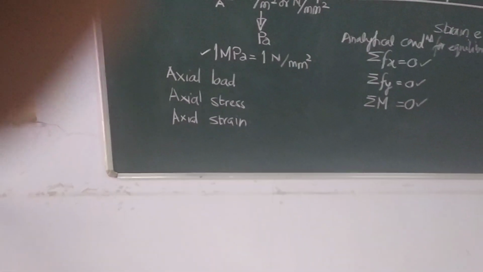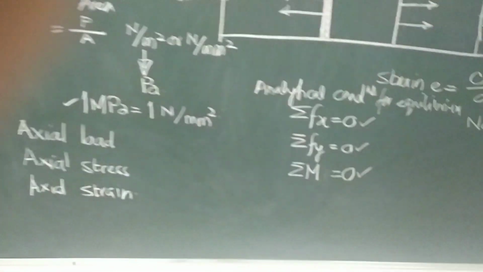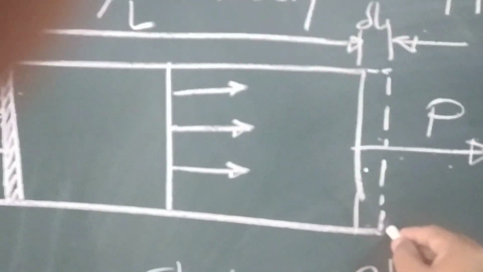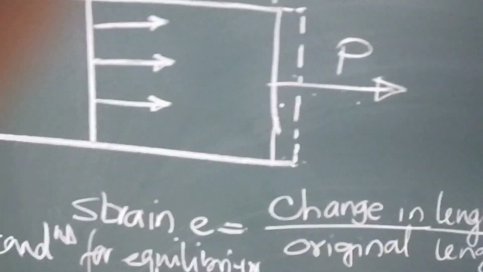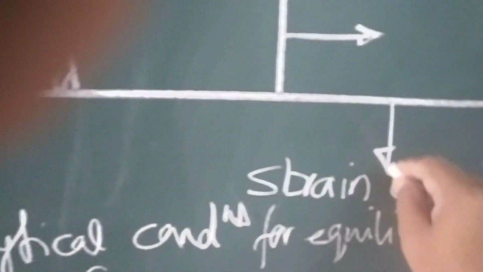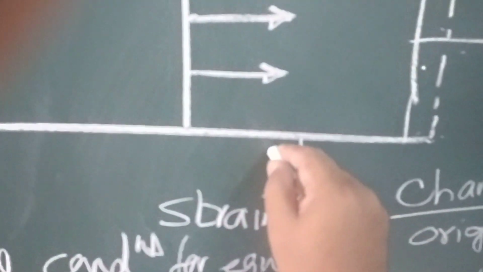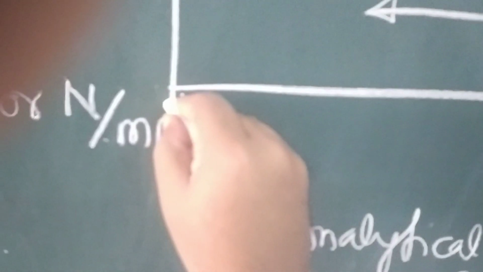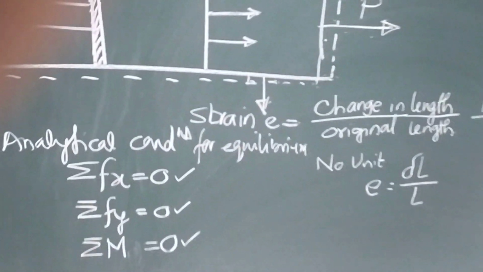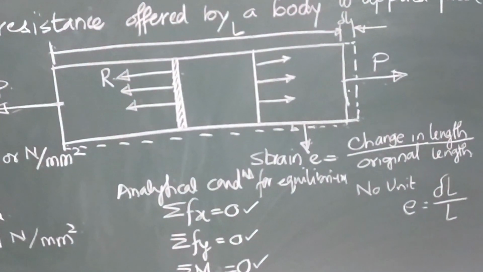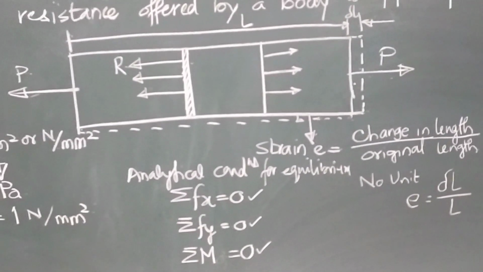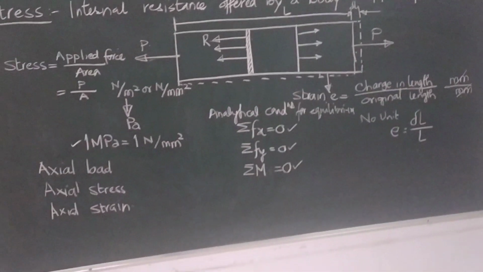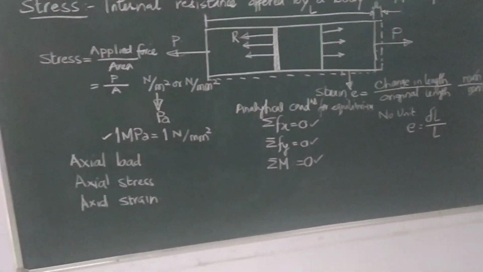And what is axial strain? Again a simple concept, this delta L is towards x axis, so delta L upon L, and if I am applying load in y direction, then there might be this type of change in breadth. So, change in breadth upon original breadth is in y direction. So, both these are axial strain.